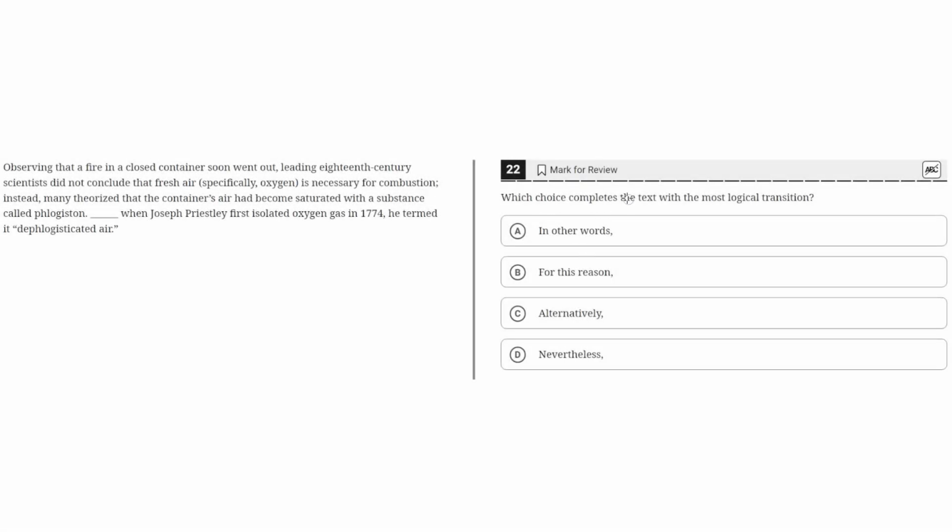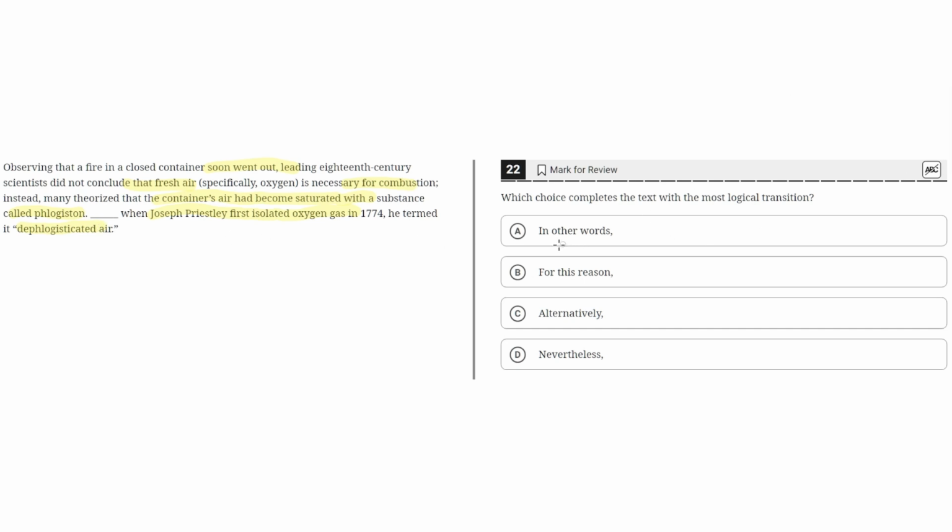Which choice completes the text with the most logical transition? Observing that a fire in a closed container soon went out, leading 18th century scientists did not conclude that fresh air, specifically oxygen, is necessary for combustion. Instead, many theorized that the container's air had become saturated with a substance called phlogiston. Blank, when Joseph Priestley first isolated oxygen gas in 1774, he termed it dephlogisticated air.